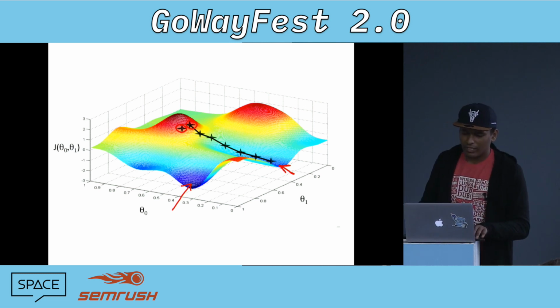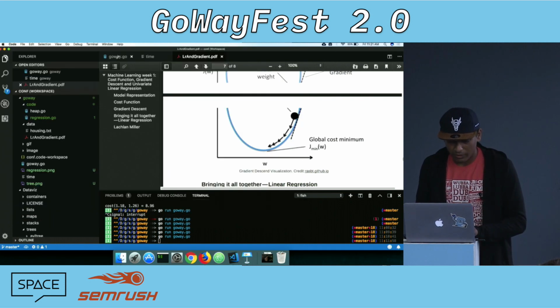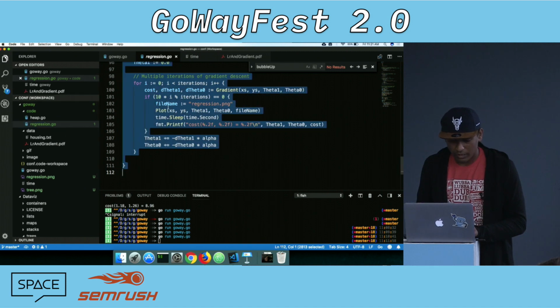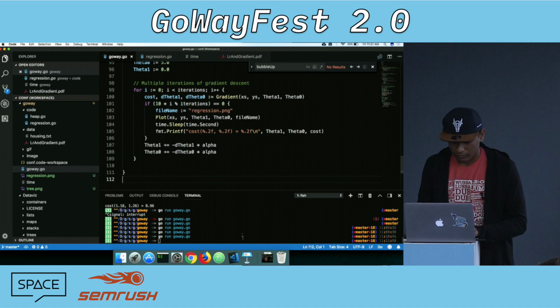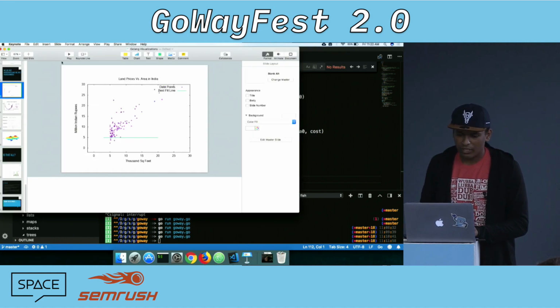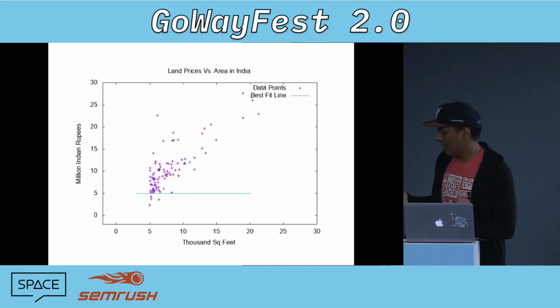I kind of wanted to show you more, but I don't have time, unfortunately. So let's look at some code. Let's say we define this as an initial solution of a problem. You see a line here.